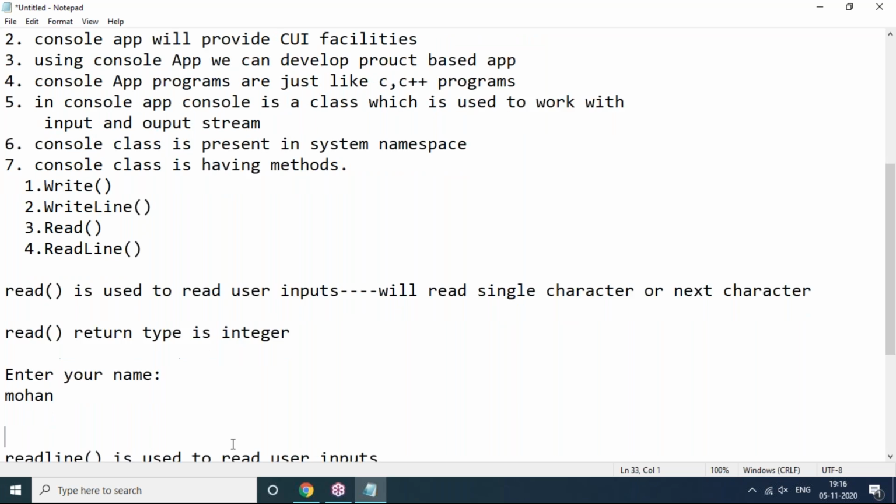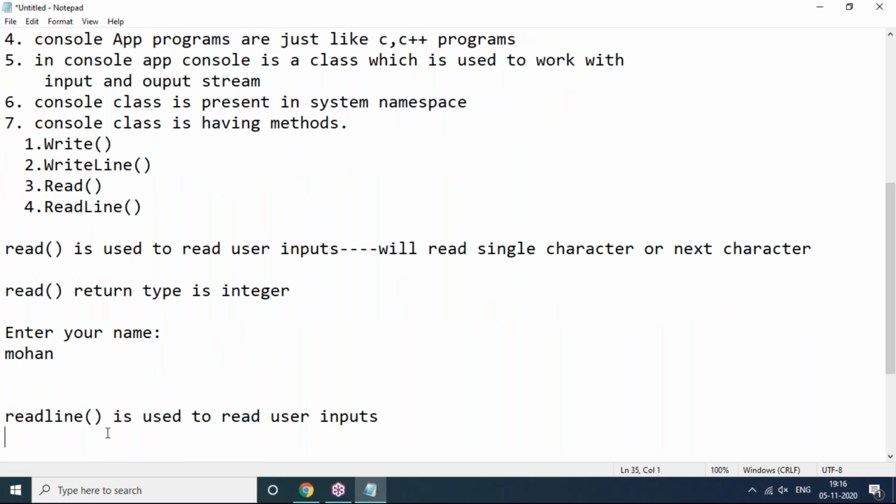But if I'm not using the Read method and I'm using the ReadLine method, it will read a group of characters. So as soon as we enter MOHAN, it will read all together. But what format is a group of characters? String format. So the ReadLine method will read a group of characters, that is, string format only.